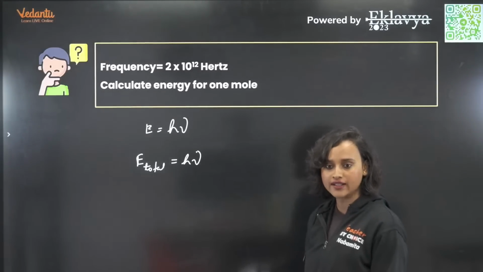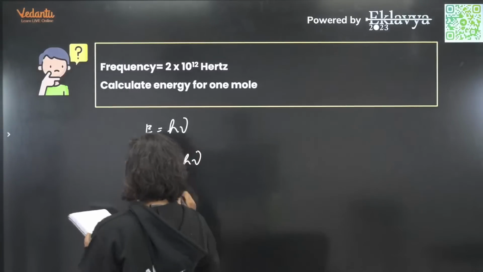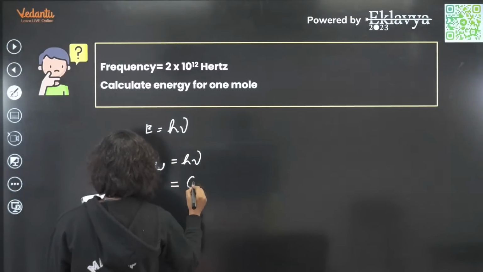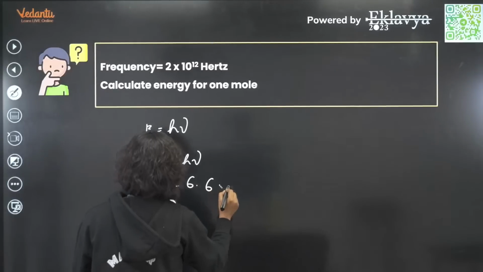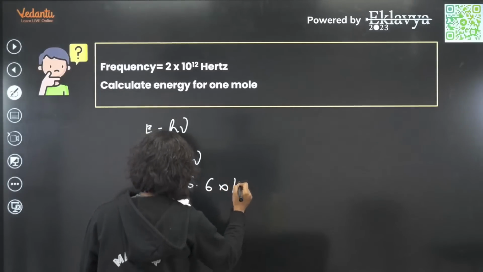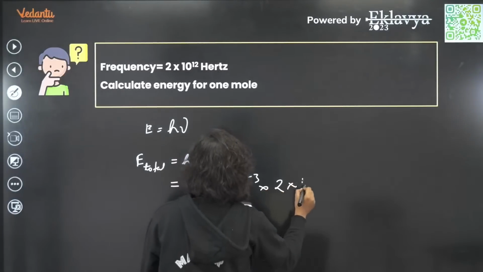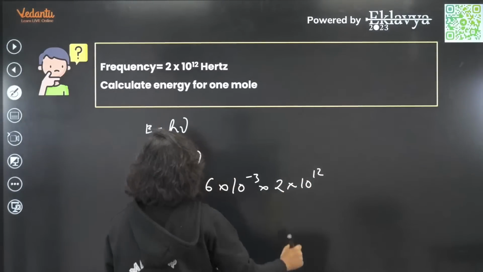What is the value of Planck's constant? Okay, I have the solution here. I'm just going to write it down from here as I have solved it. 6.6 into 10 to the power minus 34 into 2 into 10 to the power 12 as given here.